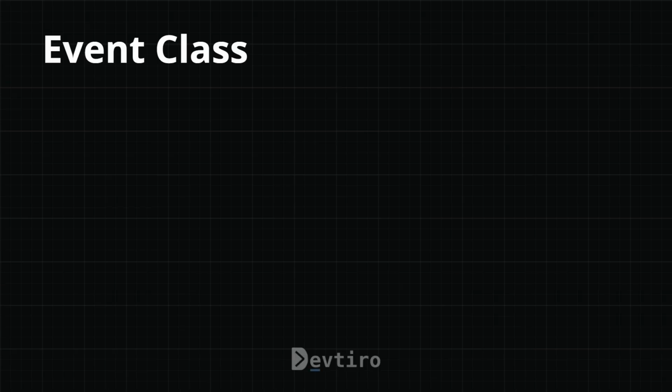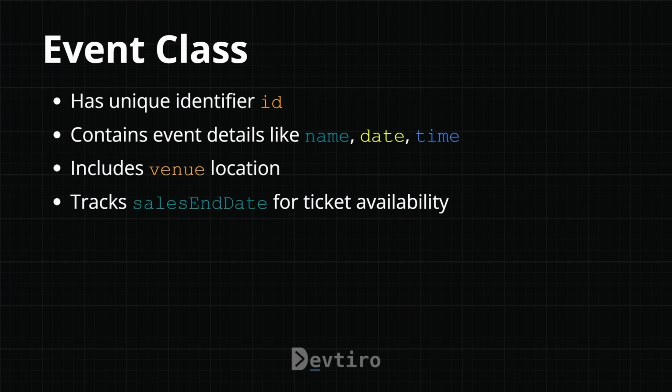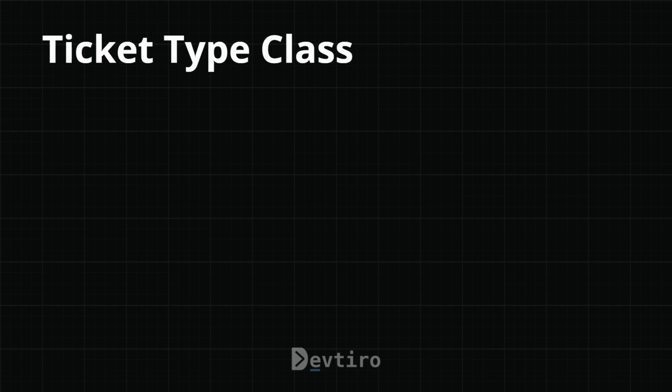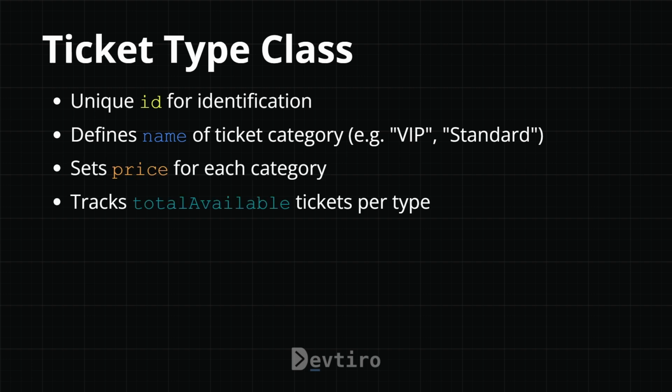So let's start with the event class. It has a unique identifier, that's its ID, and it contains event details like the name, the date of the event, the time the event starts. It includes the venue location. And we also have a sales end date, and that's the very last date and time that tickets are available for that event. Now we have our ticket type class, which is different from a ticket. The ticket type has a unique ID for identification. We have a name on the ticket type, such as VIP or standard. We also have a price for that ticket type, and we also have a total available property, and that's a number and defines the total number of tickets available of that ticket type.